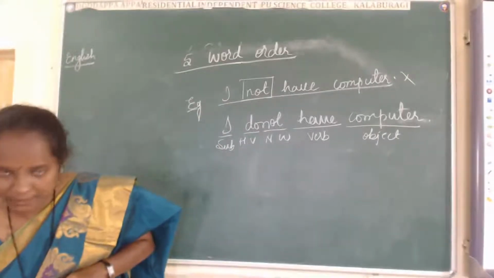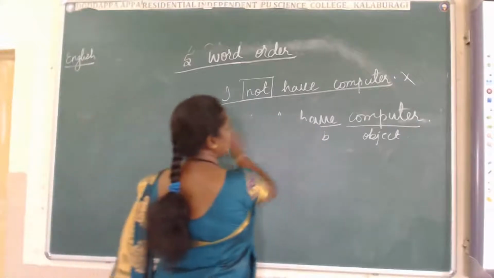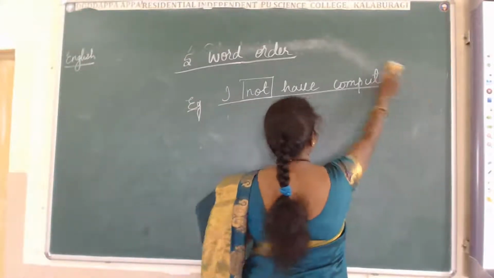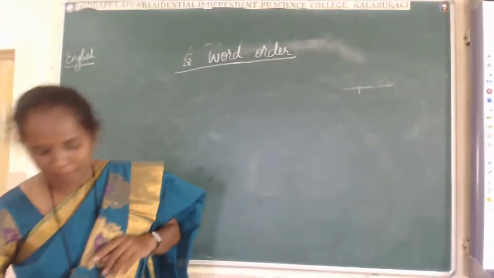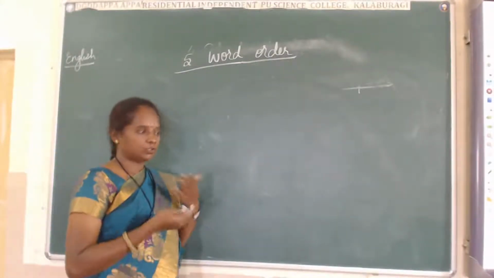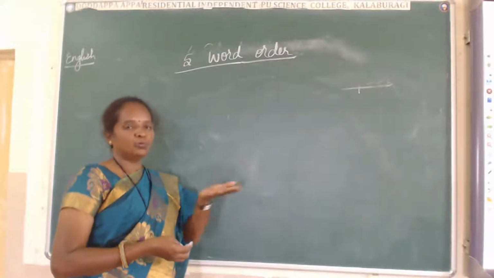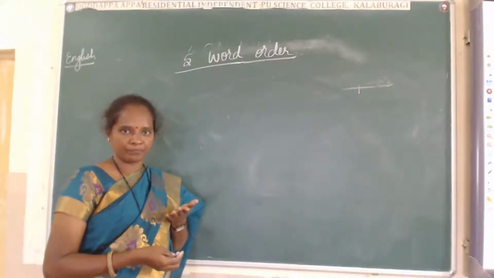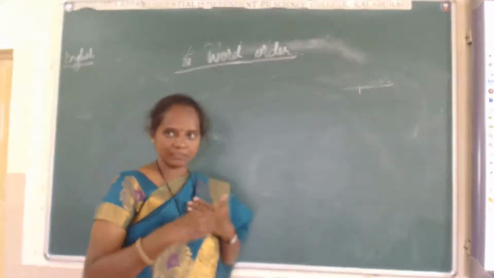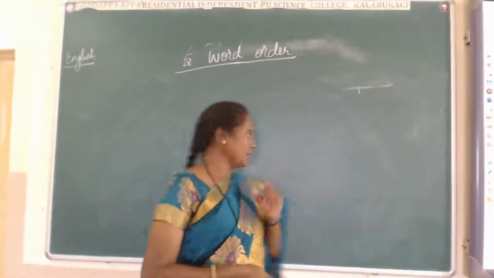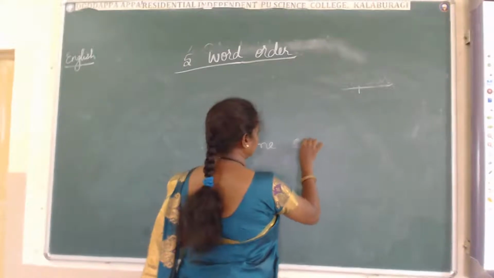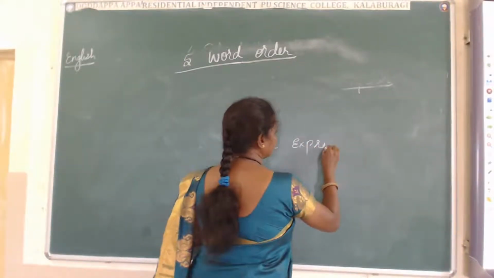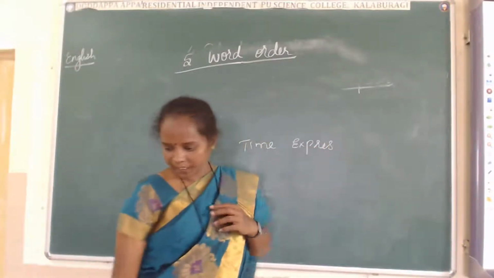And another one I'll tell you. We talk about the timing. We talk about timing expressions. Today, tonight, tomorrow, two weeks, two years, last night. Like this, we talk about time expressions.